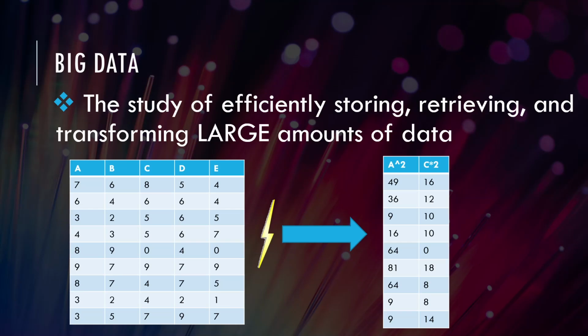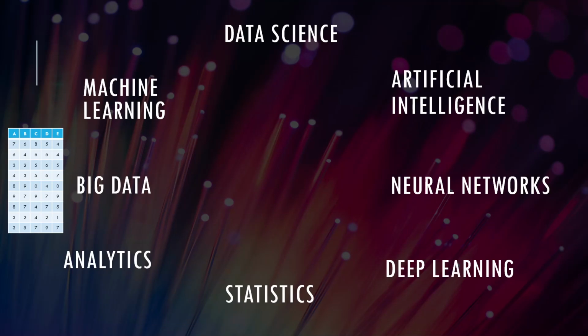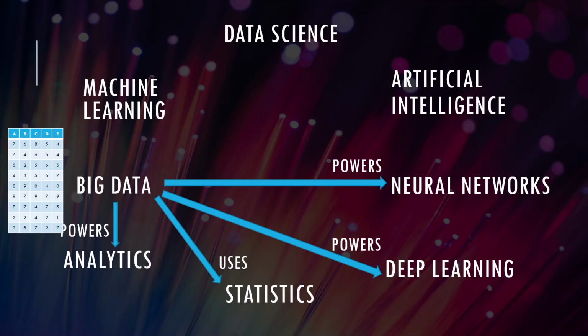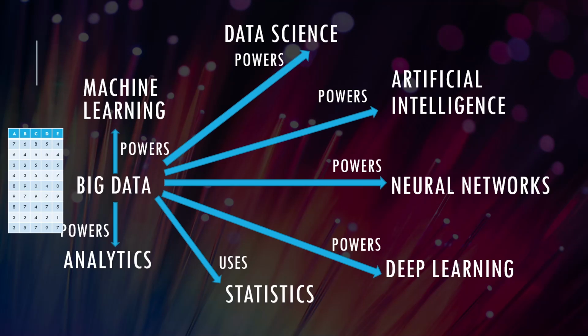Now, for big data, which is the study of efficiently storing, retrieving, and transforming large amounts of data, well, big data is going to allow analytics to work, it's going to use statistics, and it's going to power deep learning and neural networks because these neural networks need data. Now, it's going to power artificial intelligent machines. It's also going to allow data science and machine learning to work. Big data almost always has a powers relationship as it's a tool to provide data.